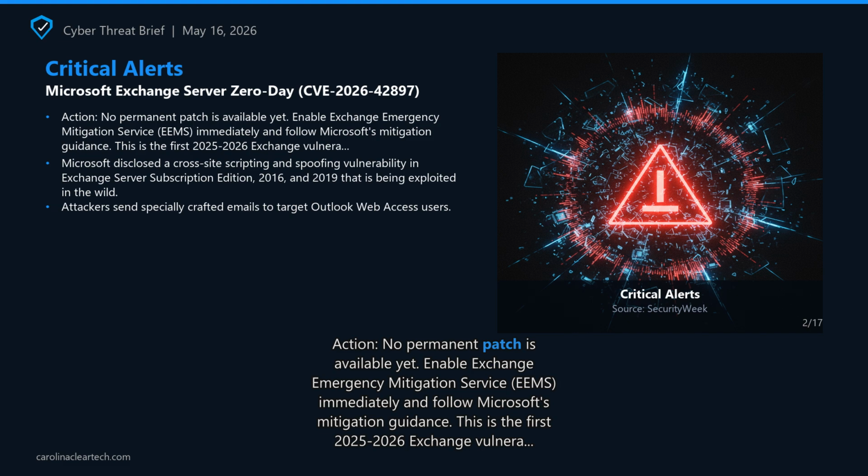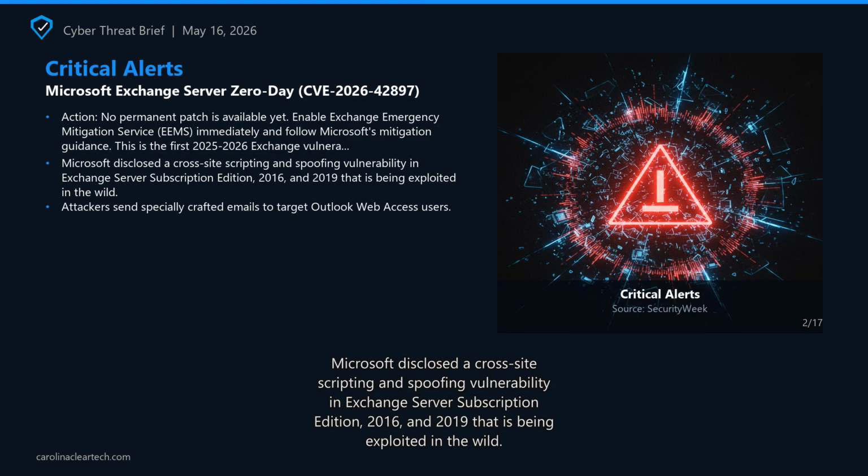Microsoft Exchange Server 0-day, CVE-2026-42897. Microsoft disclosed a cross-site scripting and spoofing vulnerability in Exchange Server Subscription Edition 2016 and 2019 that is being exploited in the wild. Attackers send specially crafted emails to target Outlook web access users.